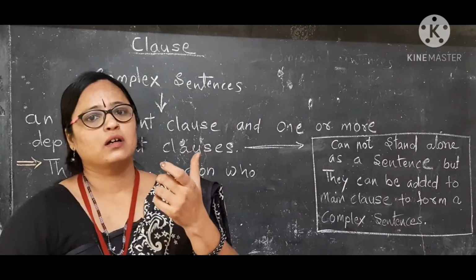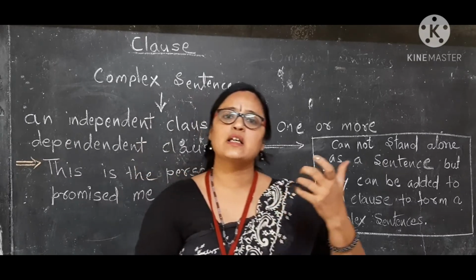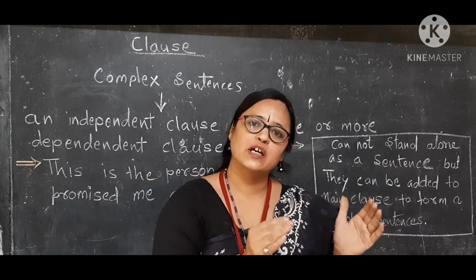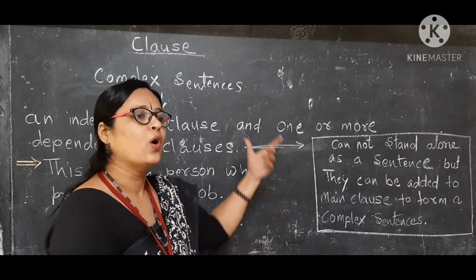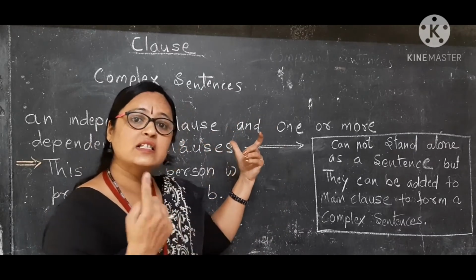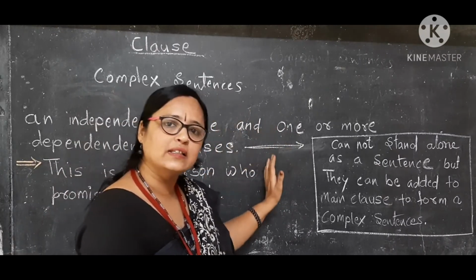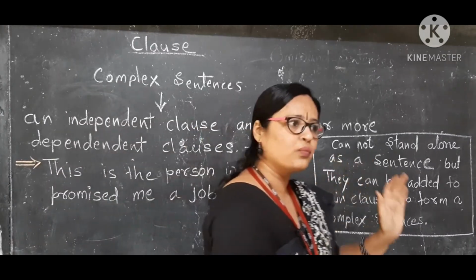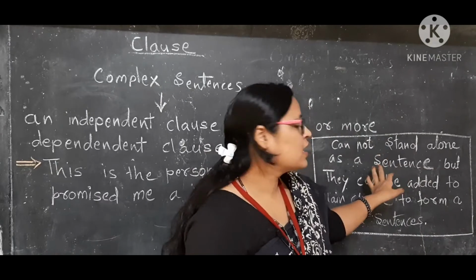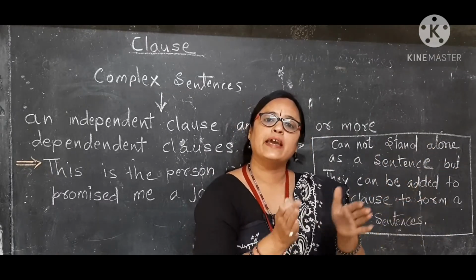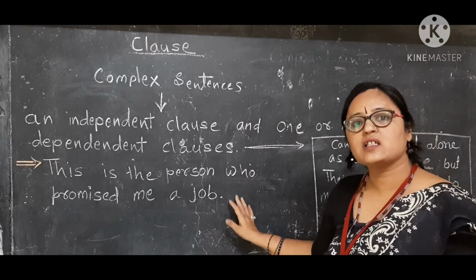In compound sentences there are two parts and both parts are simple, independent sentences, but in complex sentences there are again two parts, where one part is independent, the main clause, and the second part is dependent, the subordinate clause, which forms the complex sentence.